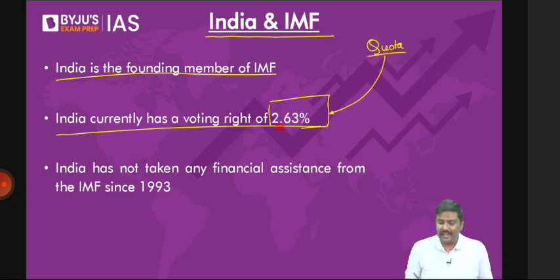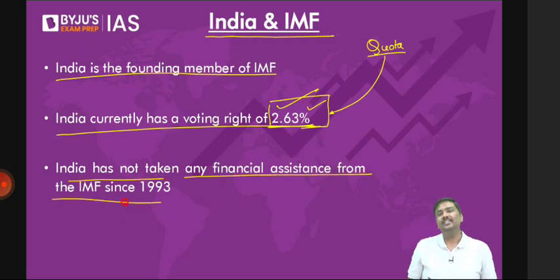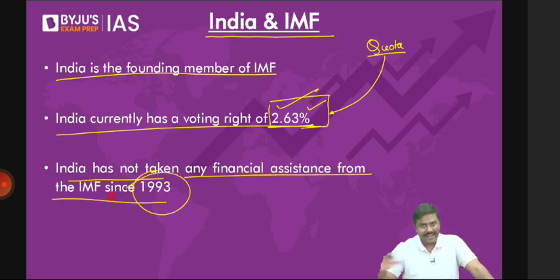Which country has the highest voting right? The USA. The US has the highest voting right, somewhere around 16%. India has not taken any financial assistance from the IMF since 1993. Post 1993, India has not taken any loan from IMF. We took a loan because of the crisis, and by 2000 we had repaid the loans. After that, we have not taken any assistance from IMF. Done. So these are certain important points regarding India and the International Monetary Fund, IMF.